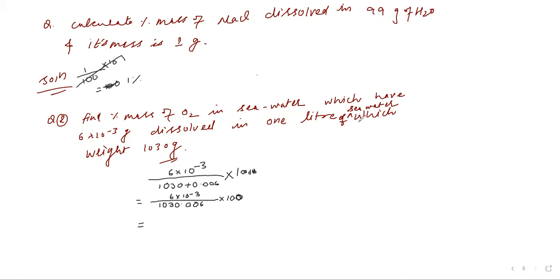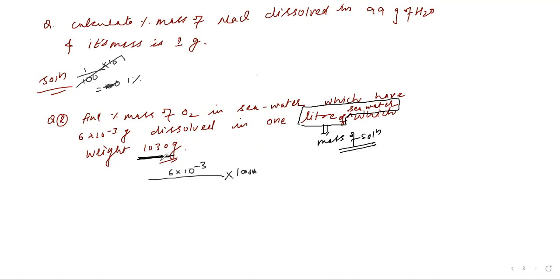Now again read the question. 1 liter of sea water. Sea water contains what? Salt and water. So this becomes the mass of solution. The mass of 1 liter of sea water is 1030. So this is the mass of solution.